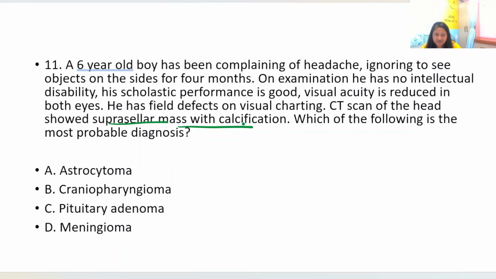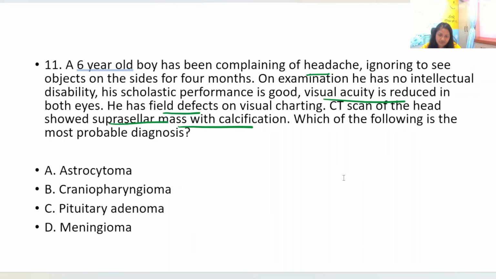Right, so this is your clue in this question. Which of the following is the most probable diagnosis? His visual acuity is reduced, he's got field defects on visual charting, and he's got headache, and he is ignoring to see the objects on the sides for the past 4 months. So there is some developing brain lesion which is causing all this.